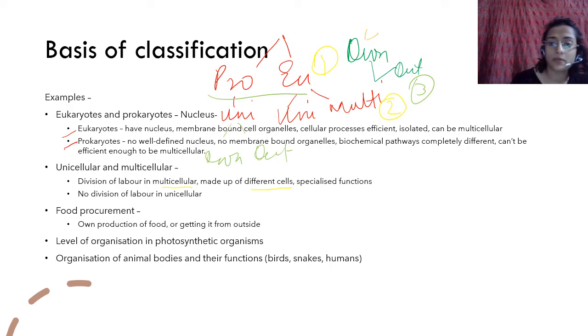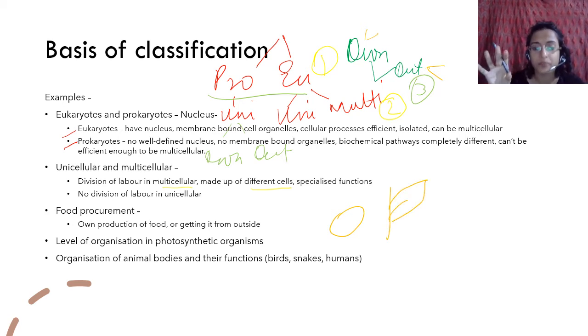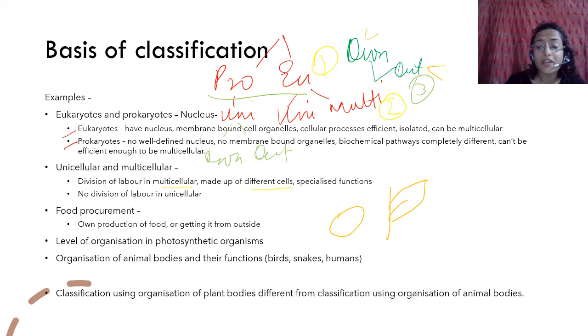Or you can have, for example, if you get from outside, then you can have organization of animal bodies and their functions, right? So these can be different levels of classification. You cannot say, for example, ki presence and absence of a skeleton is a valid characteristic simply because you have bacteria also that do not have skeleton. You have a plant also that do not have a skeleton. You have animals also that do not have a skeleton. So when you do that, you are basically differentiating it based on something random. Okay, so it can be a subgroup.